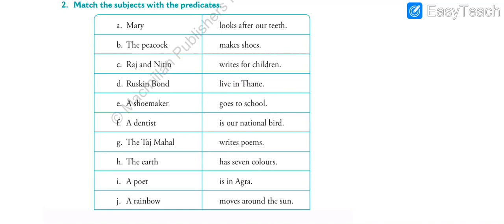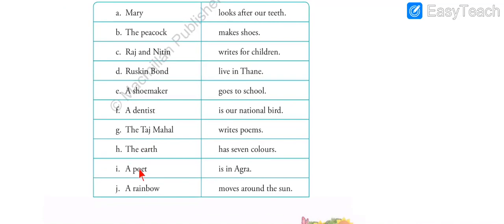Now let us read. Subjects: Mary, the peacock, Raj and Nitin, Ruskin Bond, a shoemaker, a dentist, the Taj Mahal, the earth, a poet, a rainbow.